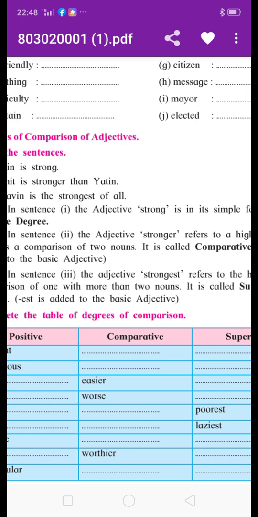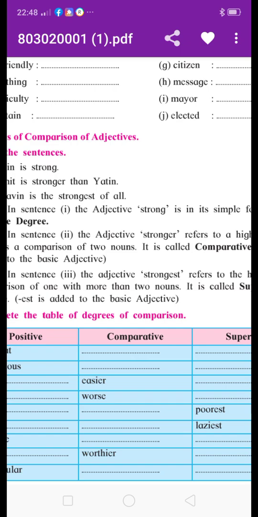The second sentence compared two nouns; the third compares more than two. For example, in the whole class, Yatin is the strongest of all the students.